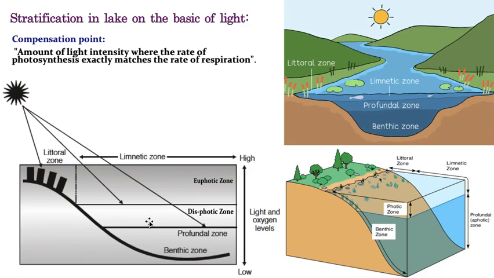Whereas as you go down, the light penetration decreases. That's why the number of photosynthetic organisms decreases. So here the photosynthesis is more and respiration is less. Why? Because they are producing more food, but whatever amount of food is produced by them, they are not going to utilize all of it. Only some amount of the food material synthesized by the plant will be utilized for its energy. Respiration means what?